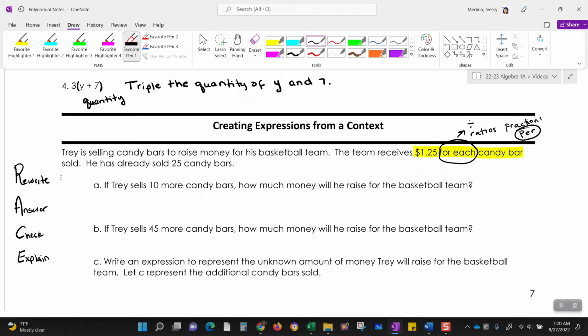And then he says he has already sold 25 candy bars. So he has already sold 25 candy bars. A. If Trey sells 10 more candy bars, how much money will he raise for the basketball team?